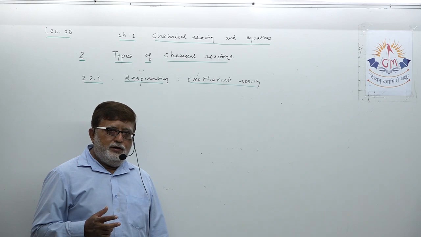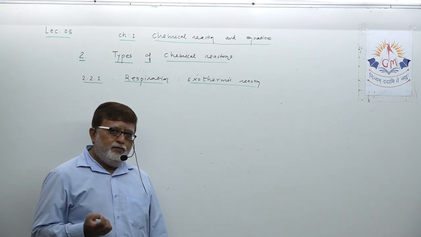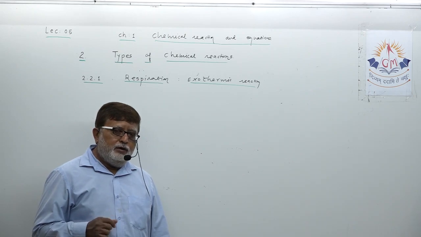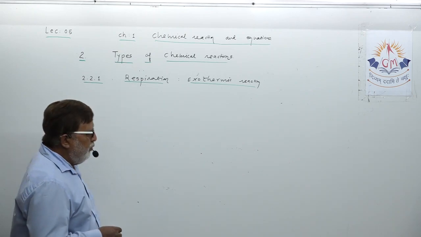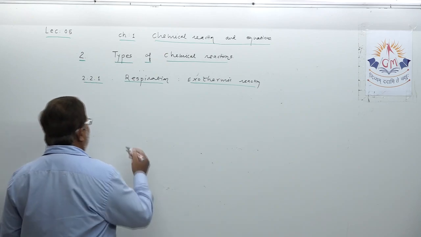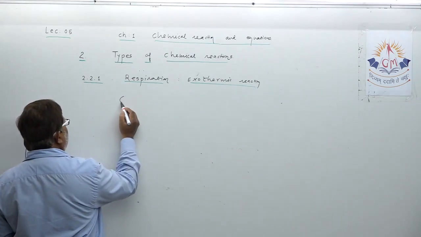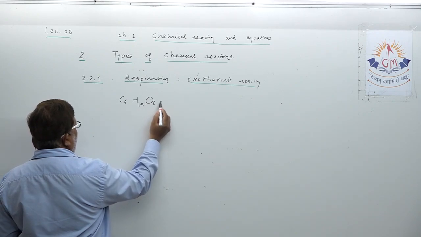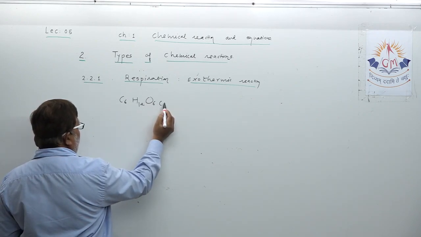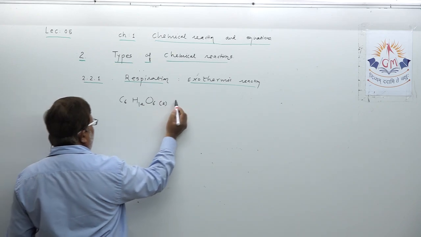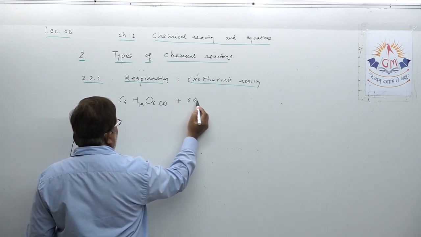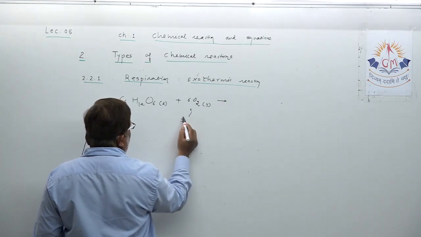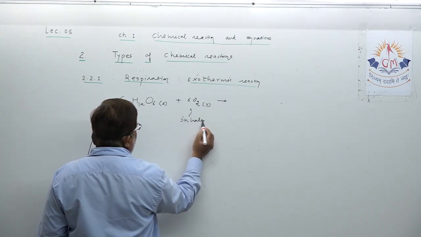One is carbohydrate, one is lipid, fat. So, what happens inside our cell during the respiration process? As you all know, the glucose molecule C6H12O6. Understand? This glucose molecule in our body is actually oxidized by the oxygen which is inhaled by us.